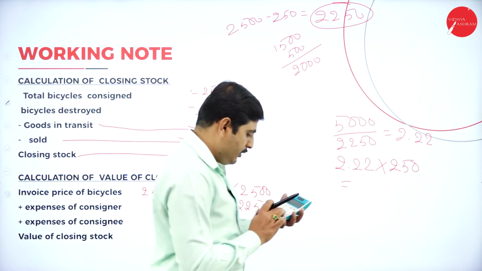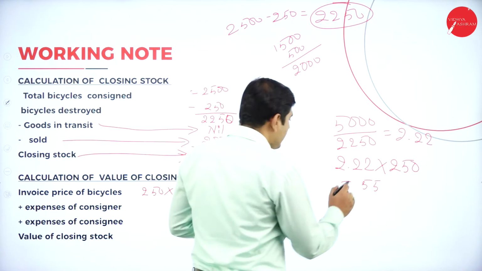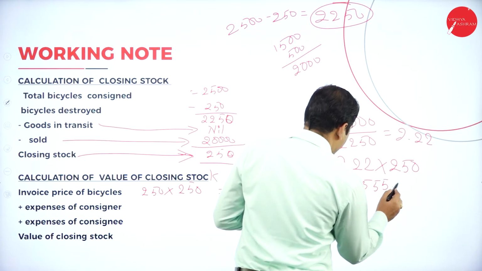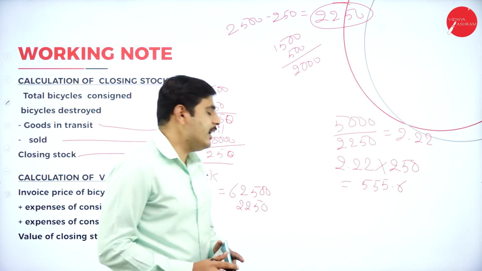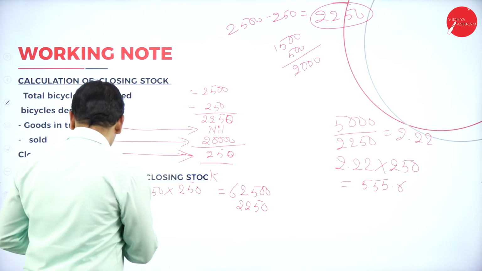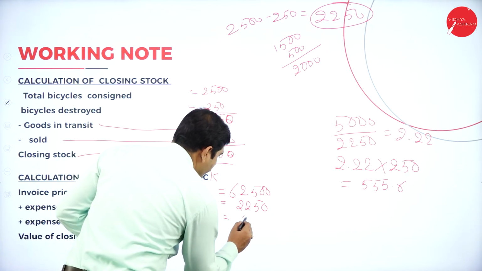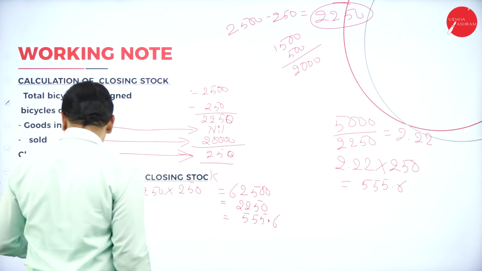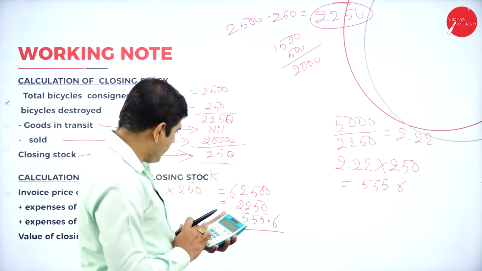So 2.22 into 250 cycles. The expenses made by consignee for 250 cycles is 555.6 rupees. So let's add his expenses.